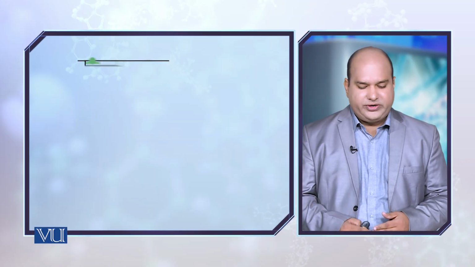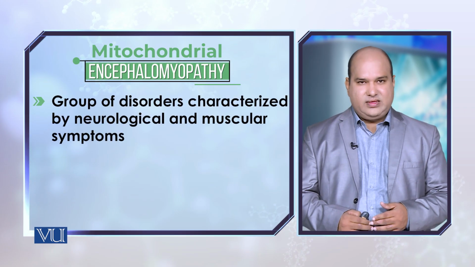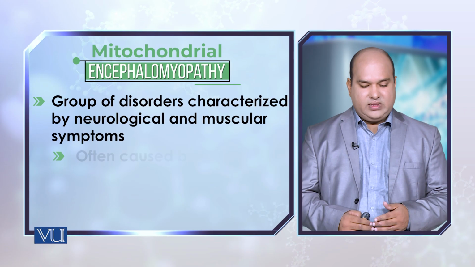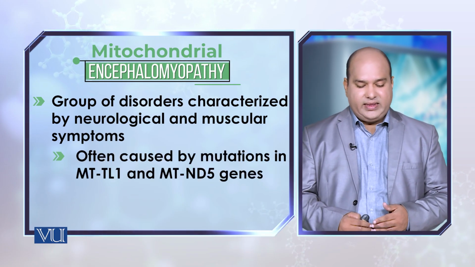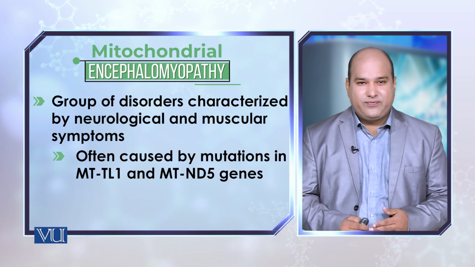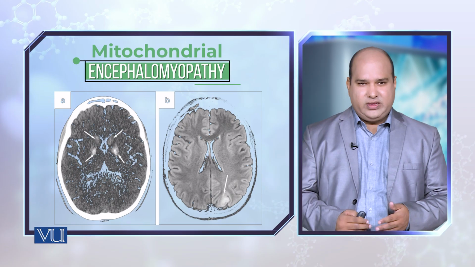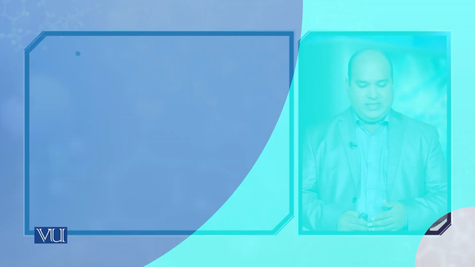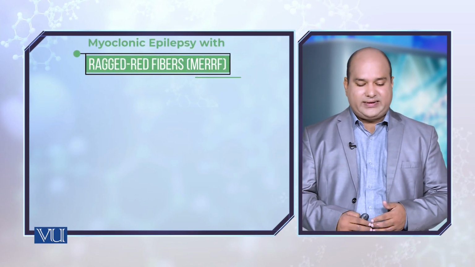Then there is mitochondrial encephalomyopathy. It is a neurological disorder often caused by the mitochondrial TL1 and MTND5 genes. Of course, these are also genes which are involved in the functioning of the ETC, that is the electron transport chain. Then there is myoclonic epilepsy with ragged red fibers,